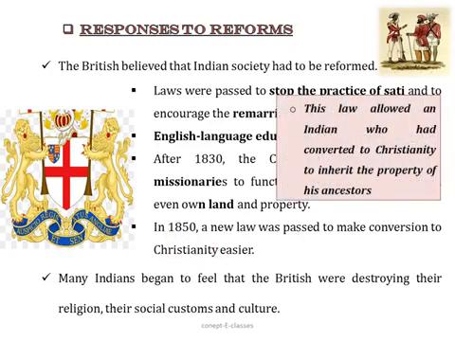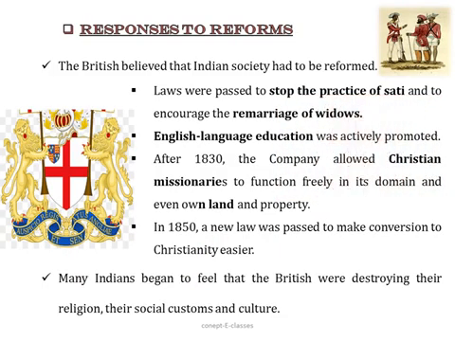This law allowed an Indian who had converted to Christianity to inherit the property of his or her ancestors. Now, many Indians began to feel that the British were destroying their religion, their social customs and culture. So, they started rebelling against these policies.